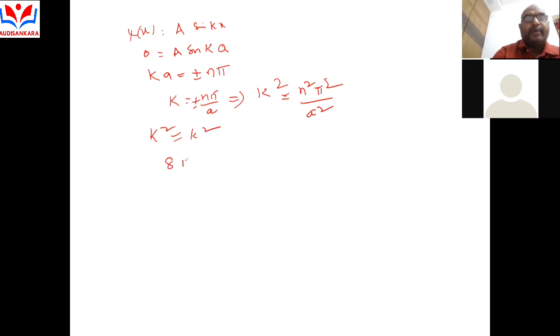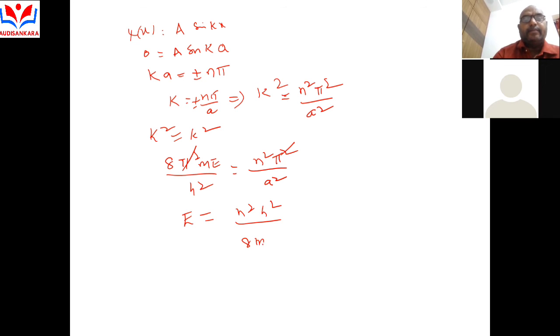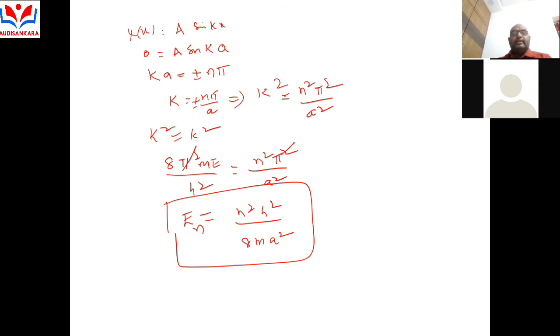That is 8 pi square mE by h square is equal to n square pi square by a square. On both sides pi square cancels, then the energy E is equal to n square h square by 8m a square. It is called the Eigen energy. Then En is equal to n square h square by 8m a square.